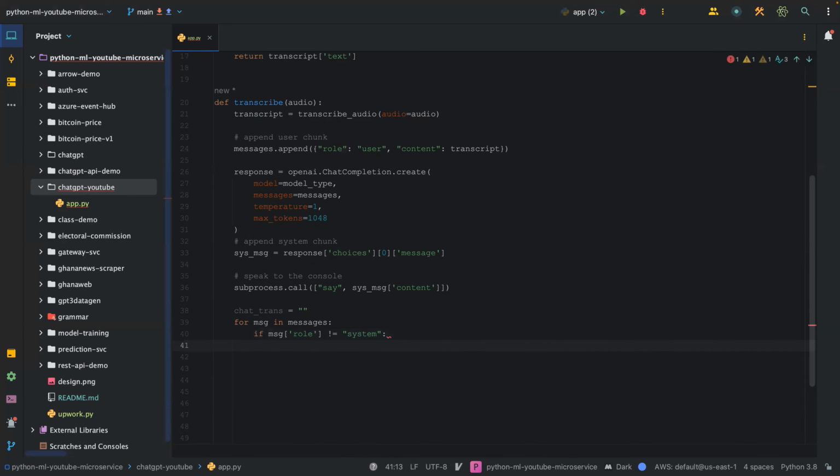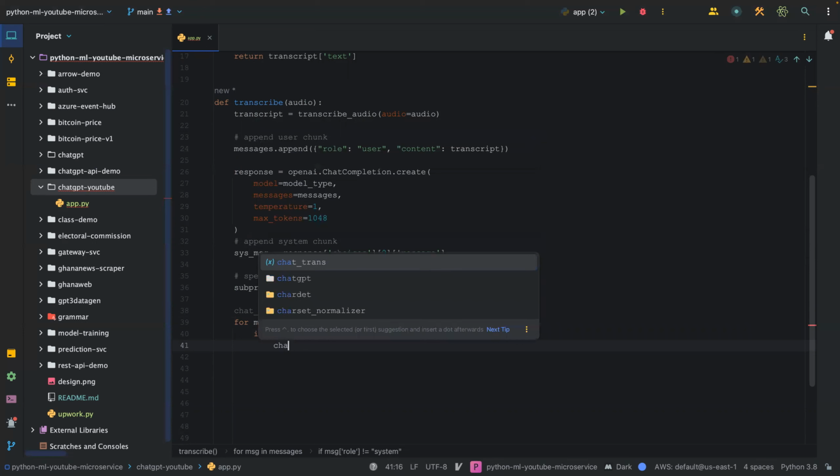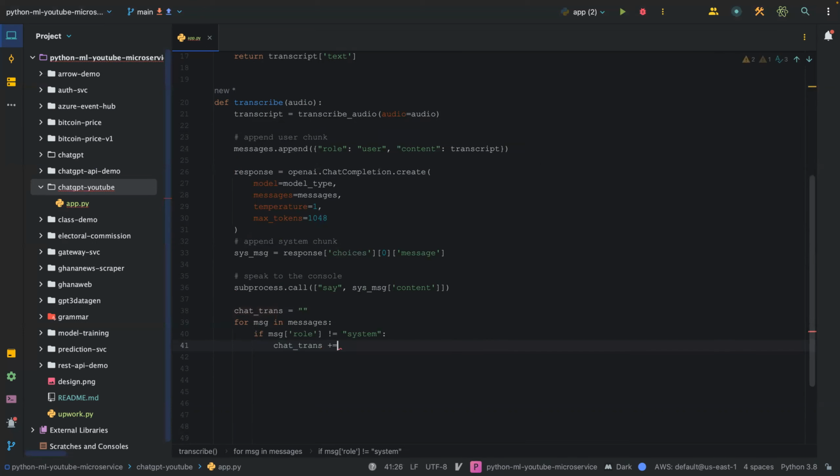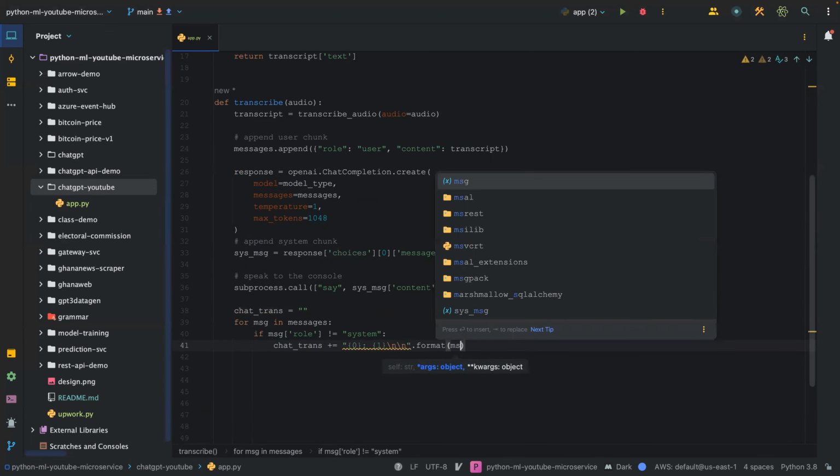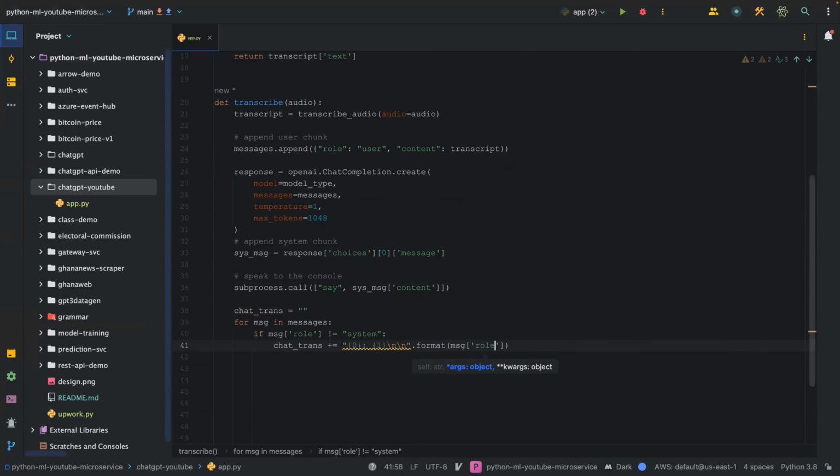So we're going to say chat trans is equal to 0:1, and then we pass in new line, and then we format and pass in the message as the role, as well as the message as the content.